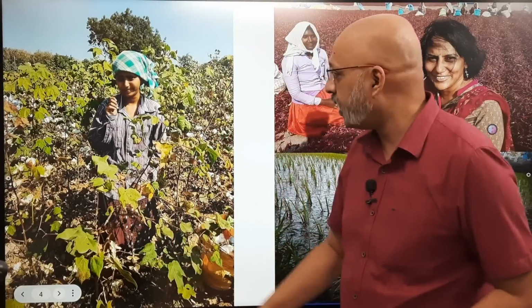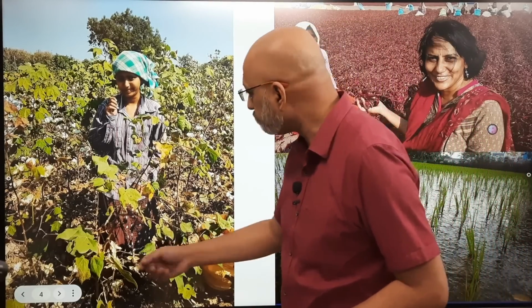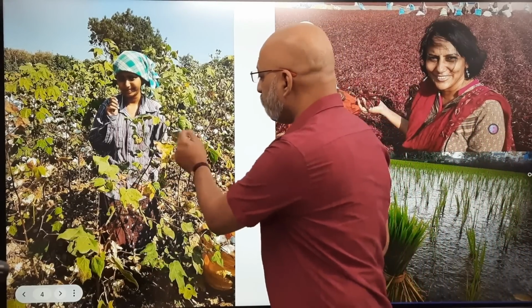The paddy crop, right? So we have been there in the fields, and I would strongly recommend each one of you out here to go into the field. As we say in journalism, get your hands dirty, feel the earth, feel the crops, then you'll get a better idea. So many girls, child labor very rampant in cotton farming in many parts of the country. So this is the cotton, the flowers which they pluck when it is ripe for flowering.